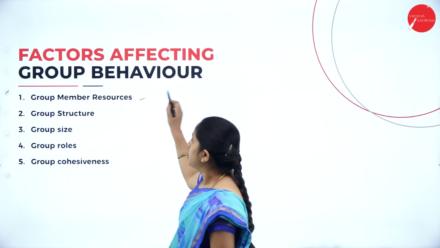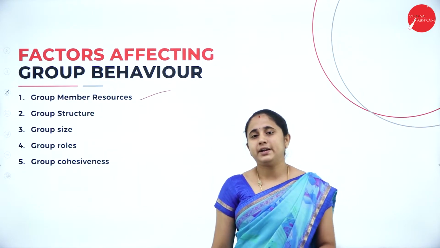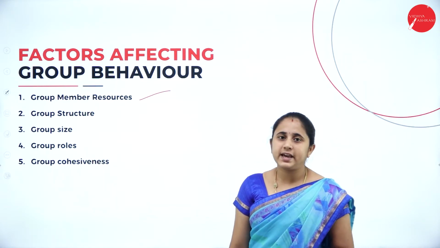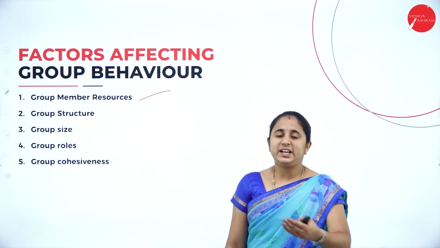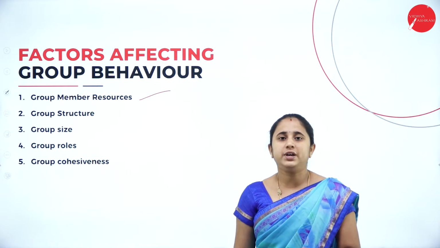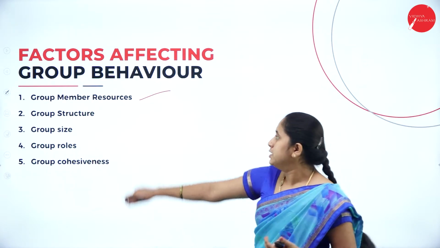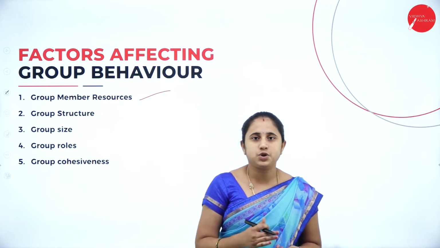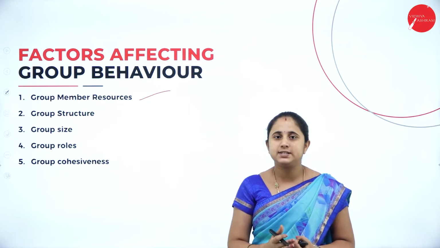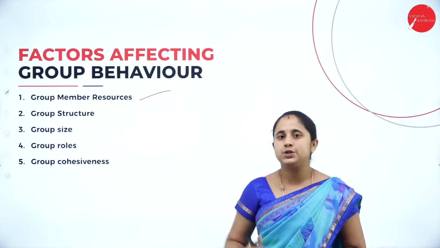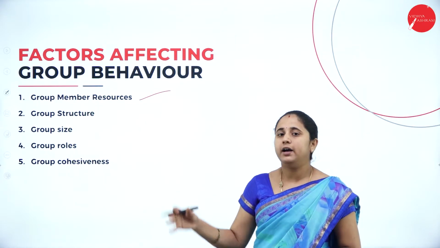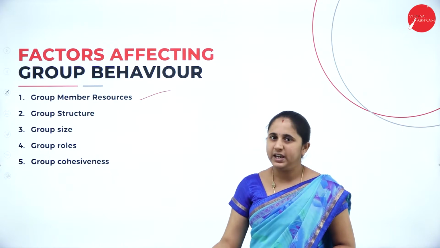The first one is group member resources. Group member resources include individual knowledge, skills, personal ability and their characteristics. All these factors will influence others. They influence the accomplishment of a particular task, or the completion of the task. So individual skills, knowledge, personality and characteristics influence other individuals. So it influences individual behavior, and then it influences group behavior also.